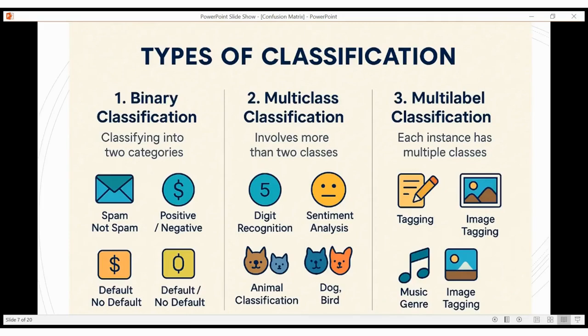When we talk about classification, it is again subdivided based on how it has been classified. As I said, it is classified on the basis of specific characteristics or attributes. So here it is classified into binary classification, multi-class classification, and multi-label classification. The word binary denotes two, that is, it sorts the data into two distinct categories. As an example, I have given either spam or not spam. So it only chooses between these two options.